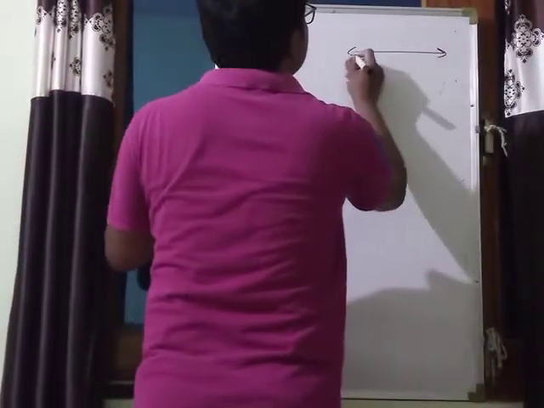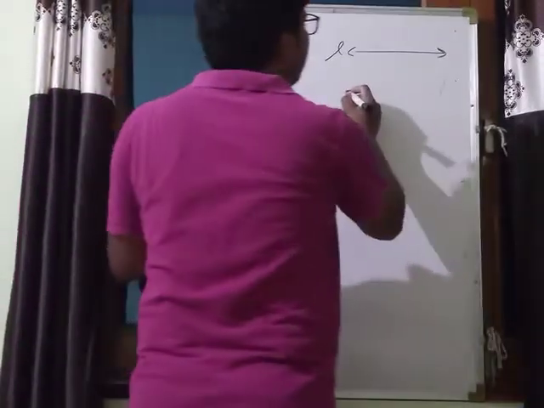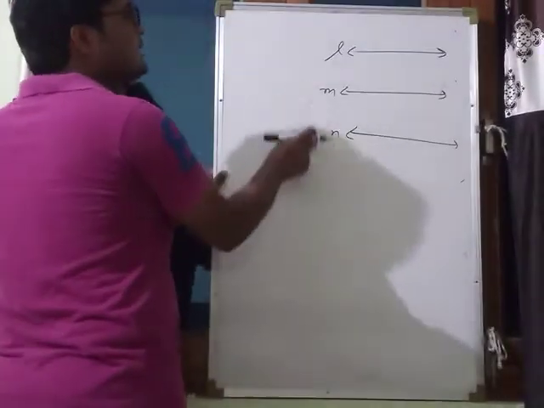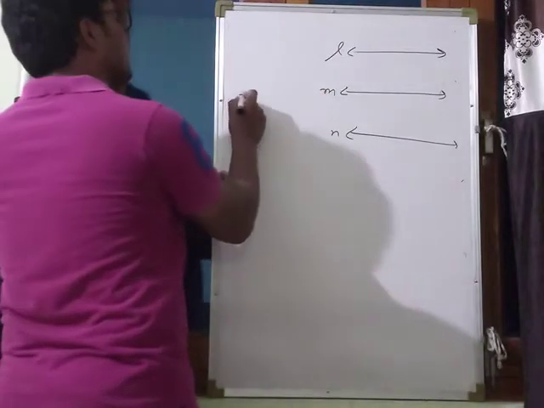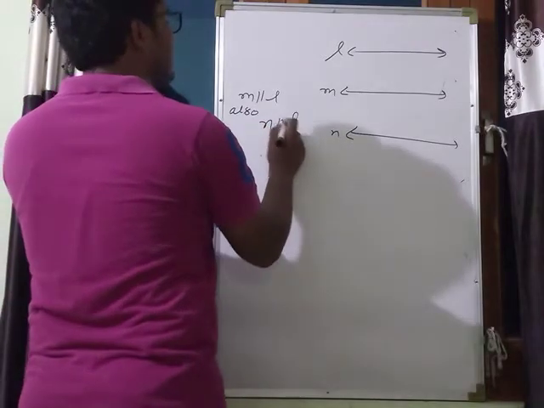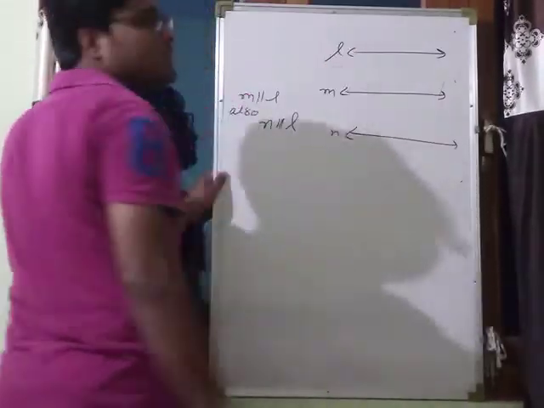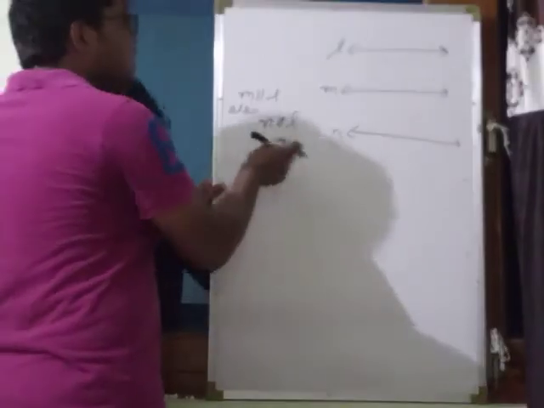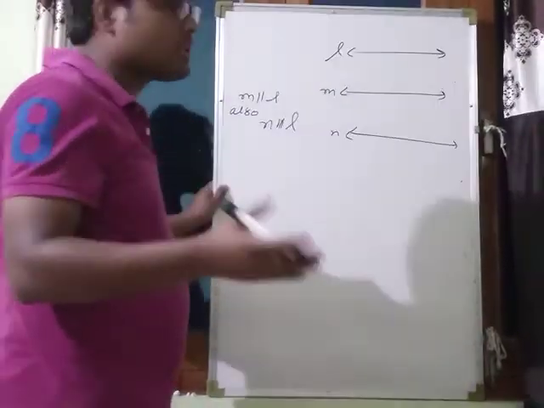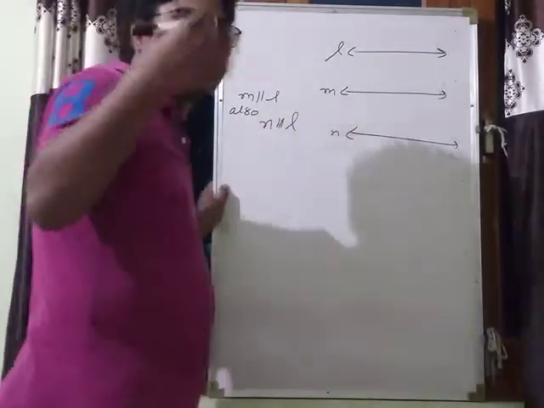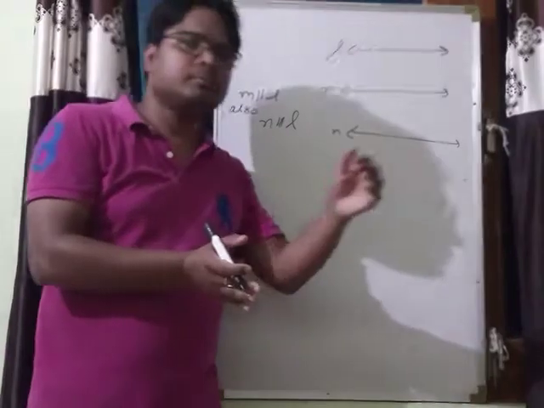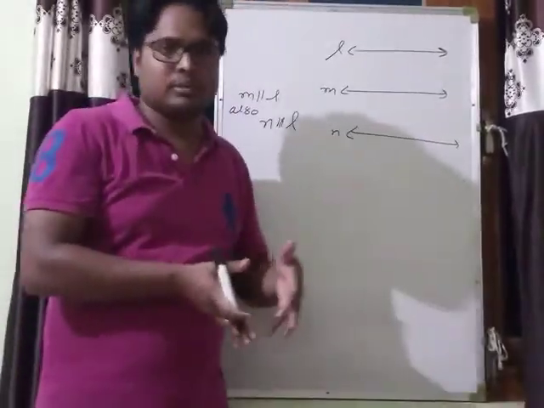A line is given, that is L, and there are two more lines, M and N, and these two lines are parallel to the same line L. M is parallel to L, also N is parallel to L. This line and this line are parallel to the same line L. Then these two lines are parallel or not? M and N are parallel or not? Means, what is the statement here? That if two lines are parallel to the same line, then that two lines are parallel or not?